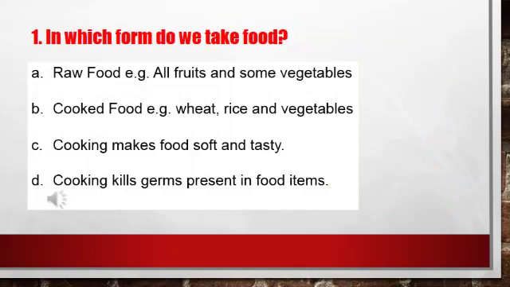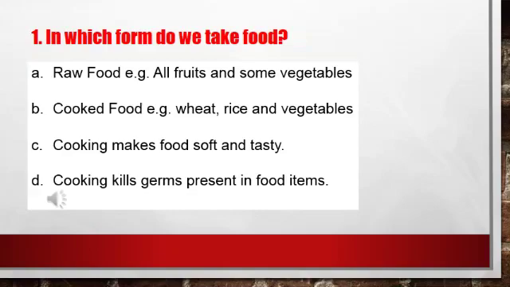So, first we will discuss in which form do we take food. There are some food items that are eaten raw. All fruits and some vegetables can be eaten raw. Other food items like wheat, rice, pulses, and vegetables need to be cooked before eating. So, the examples of raw food are all fruits and some vegetables, and examples of cooked food are wheat, rice, and vegetables. Cooking makes food soft and tasty.